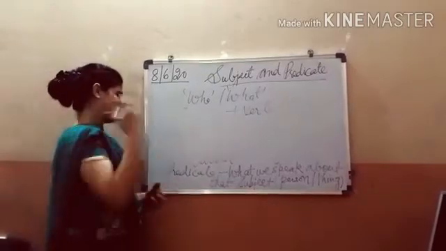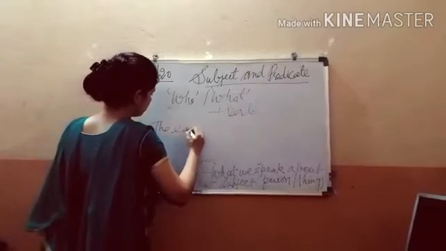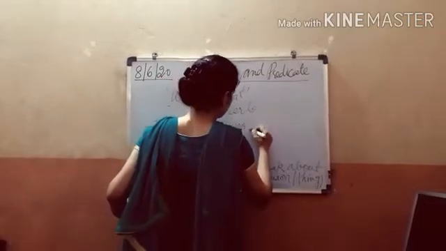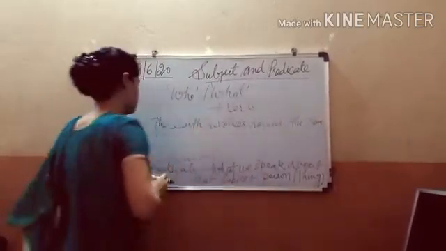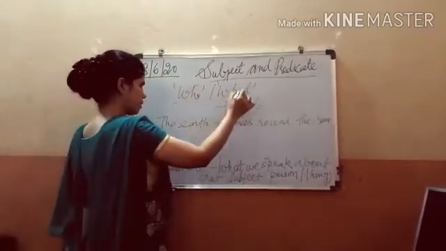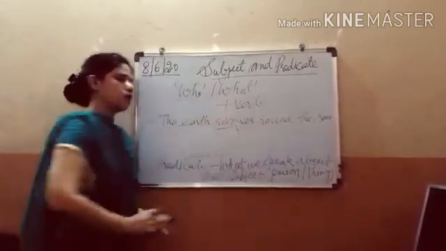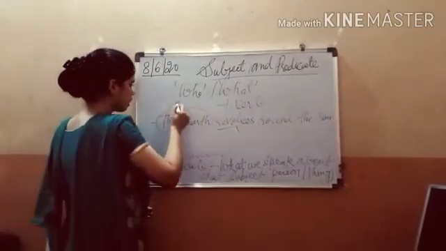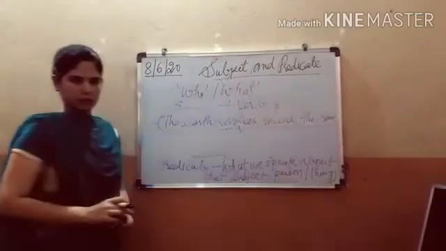For example, we take one example. Suppose the earth revolves round the sun. This is a sentence. So you can ask the question using either who or what, depending on the sentence. What revolves round the sun? Here revolves is the verb. Your answer is the earth. So the earth becomes the subject and the rest of the sentence becomes the predicate.